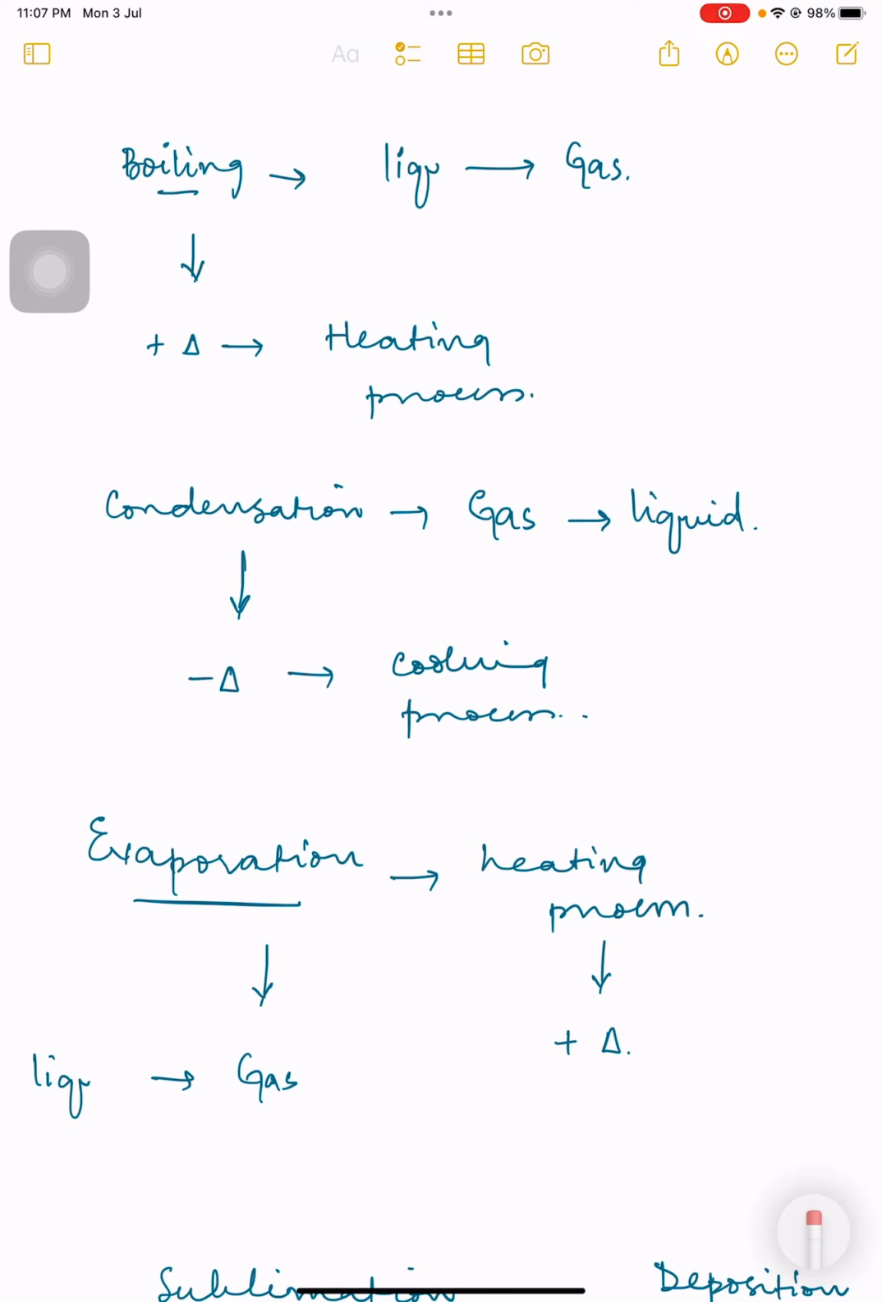In evaporation, it is a heating process as well. That's why it is a plus triangle process. So a liquid is turning into a gas in case of evaporation.